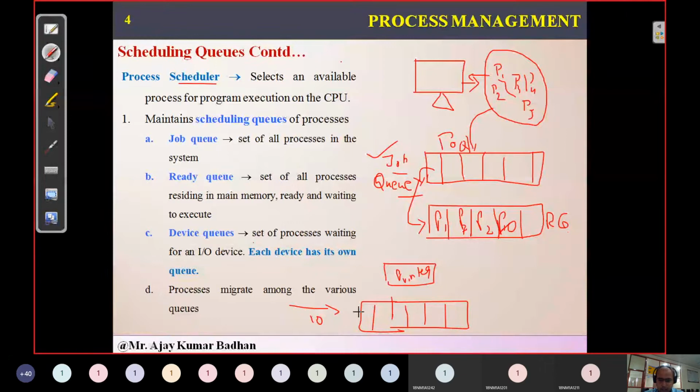But internally, the system will execute one at a time and provide the output one at a time. So the slots will be occupied one at a time, like P1, then P3, next came P4, next P2, next P7, something like this.